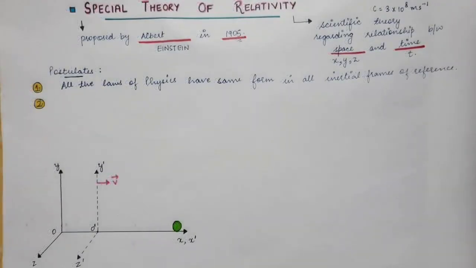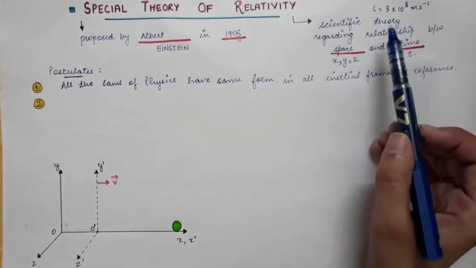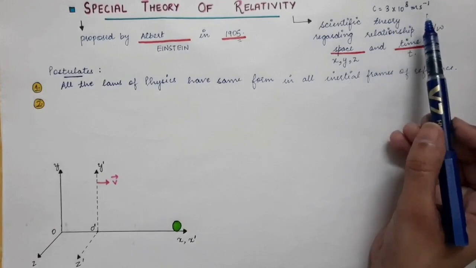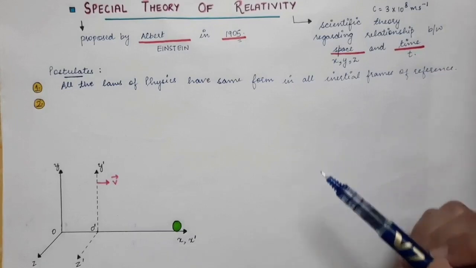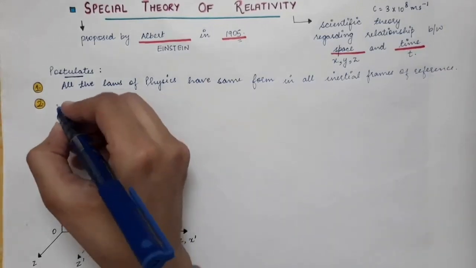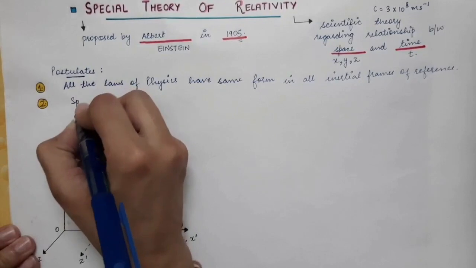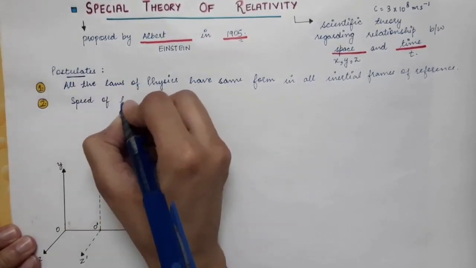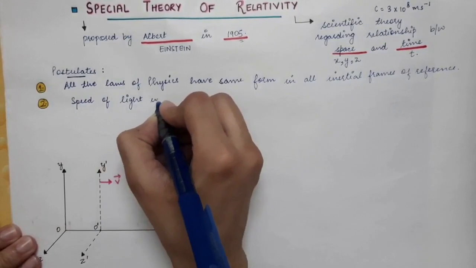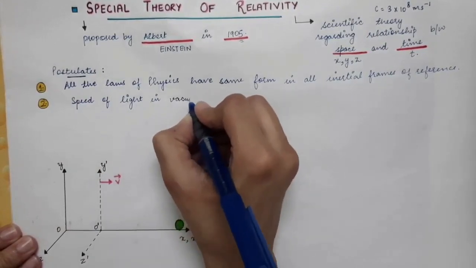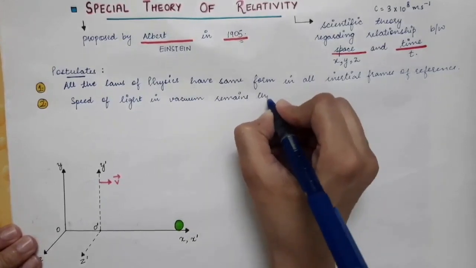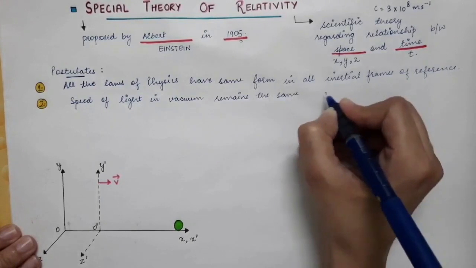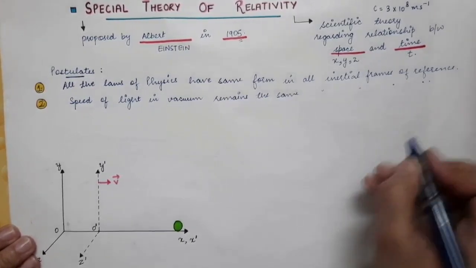The second postulate of STR is that the speed of light, which is 3 into 10 power 8 meters per second in vacuum, remains the same in all inertial frames of reference.